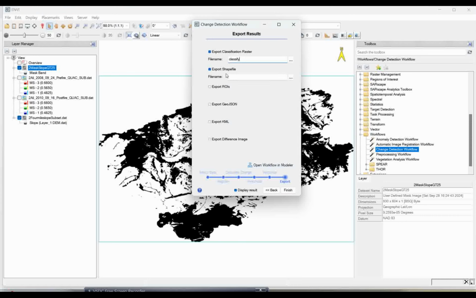name. If you don't want to export a shapefile, just switch off the shapefile. If you want to export the difference image, yes, I want to export it, so I will give it a name, diff class. This is the diff class and this is the classifier, so I am going to produce two images from this. Let me click finish and wait for the results.